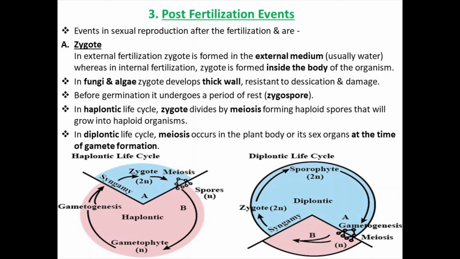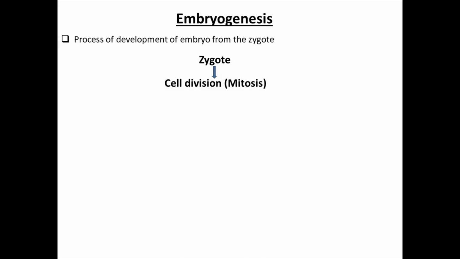Second is embryogenesis. The zygote undergoes the process of cleavage, that means cell division, that is mitosis. Cleavage or cell division leads to differentiation. Differentiation means specialization. Cells become specialized. When the cells become specialized, they form organs.